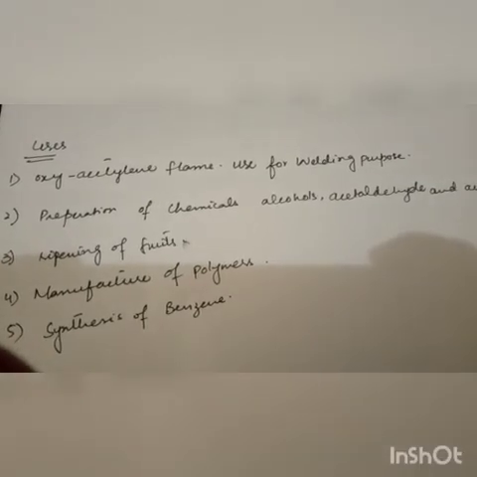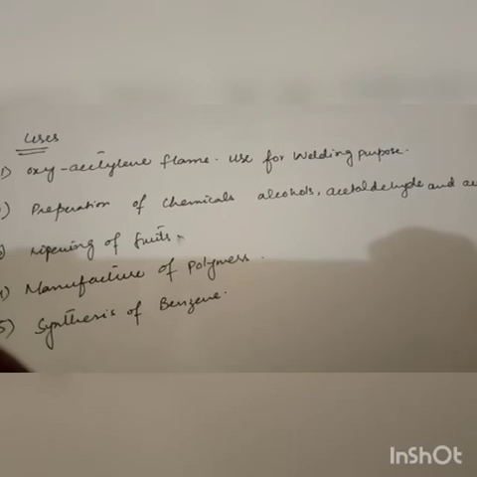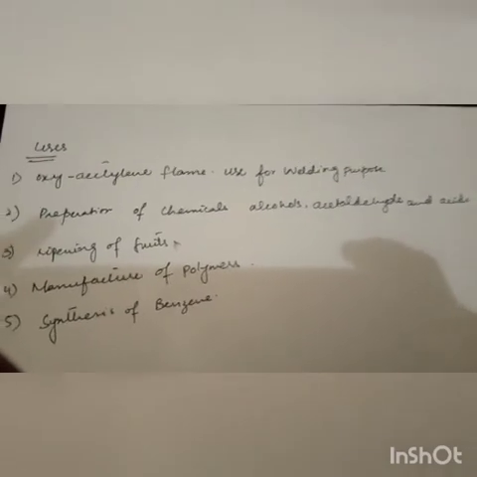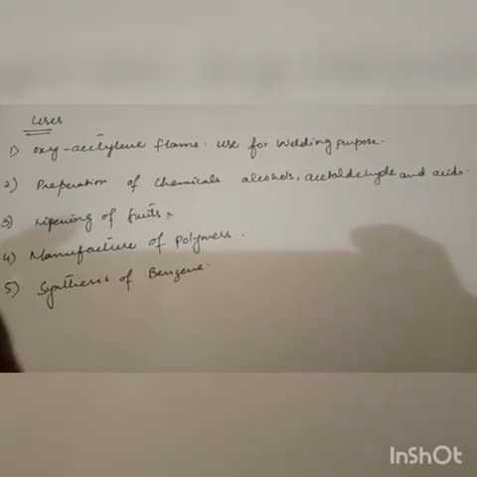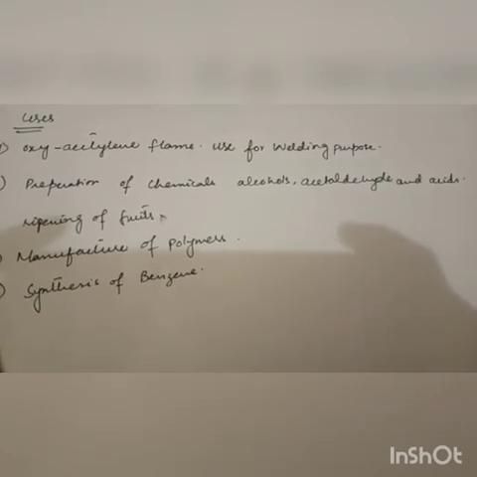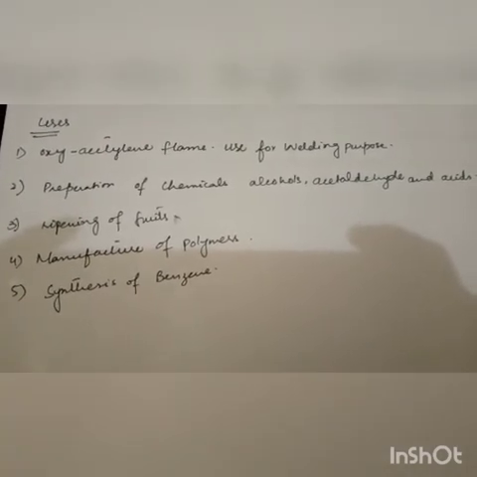The last is the uses of the acetylenes. The oxyacetylene flame temperature is so high that it can be used for welding purposes, and also for the preparation of chemicals like alcohol, acetaldehydes, and acids. It is also used for the ripening of fruit and the formation of polymers which have huge applications, like neoprene. And the last one is a very important use in the synthesis of benzene. These are the uses of alkynes, and with this topic our chapter number 12 is completed. Thank you.